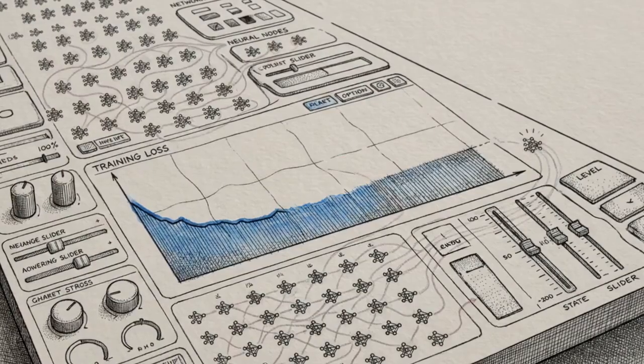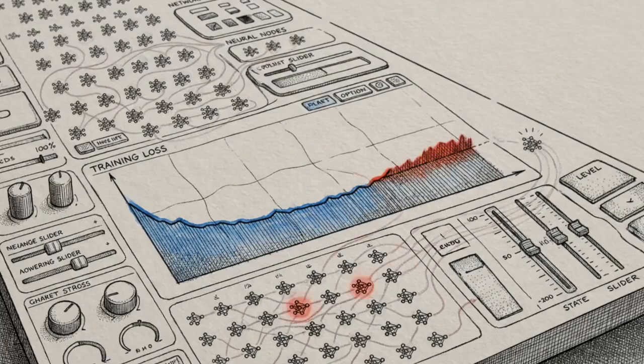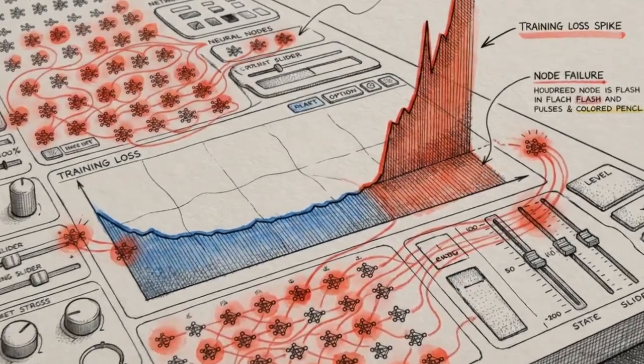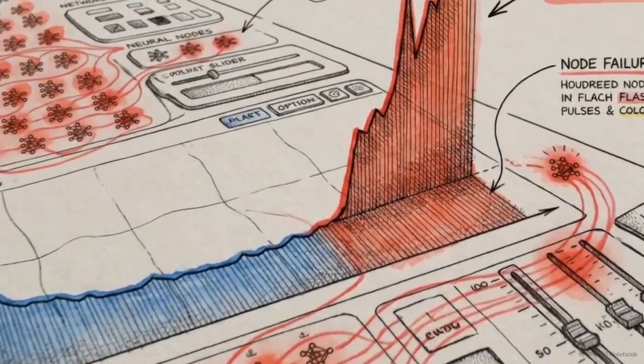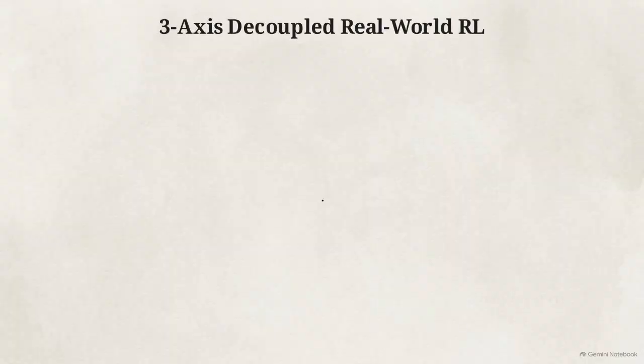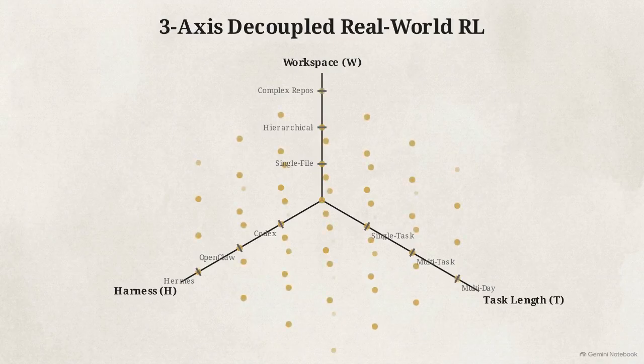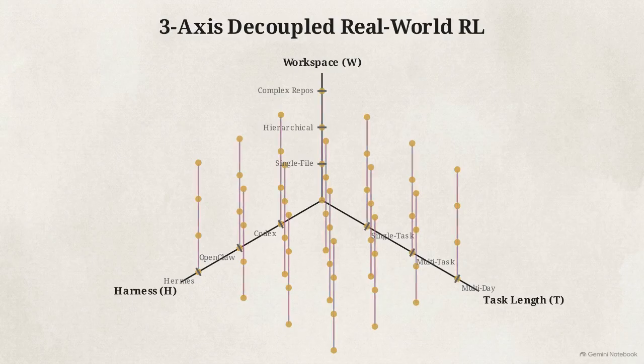Even with a sparse foundation, scaling reinforcement learning across multi-day engineering projects often causes training to collapse due to task complexity. This was addressed by decoupling the training environment along 3 orthogonal axes: task length, workspace topology, and the interface harness. Decoupling these variables allows environment growth to scale combinatorially. The model learns to navigate hierarchical repositories natively without needing bespoke integrations for every tool.